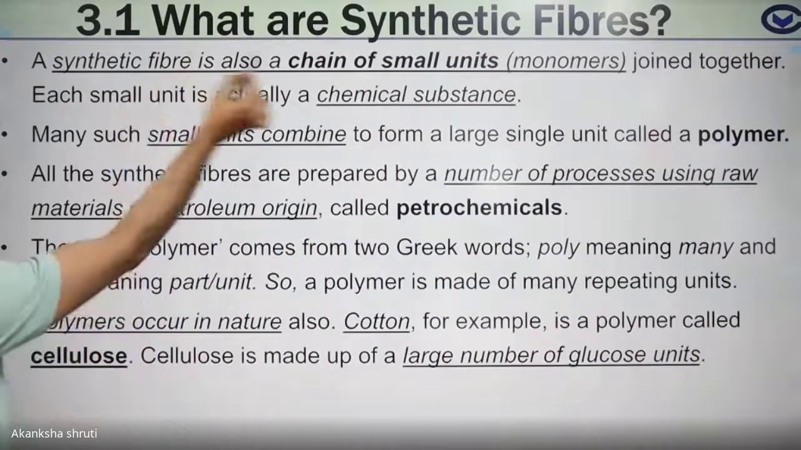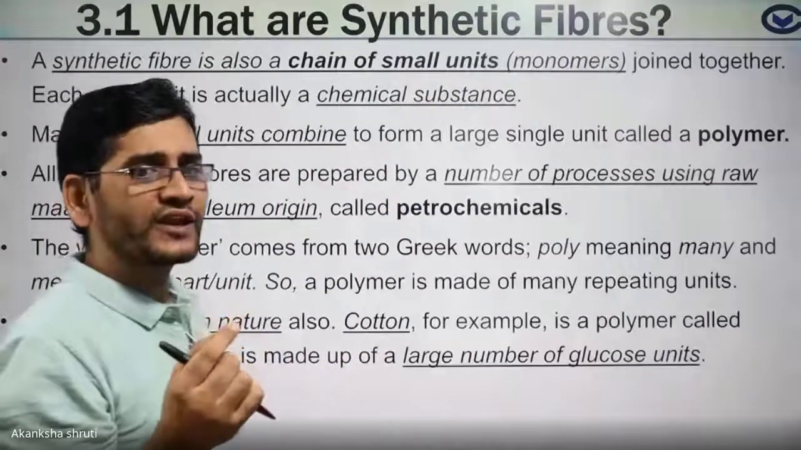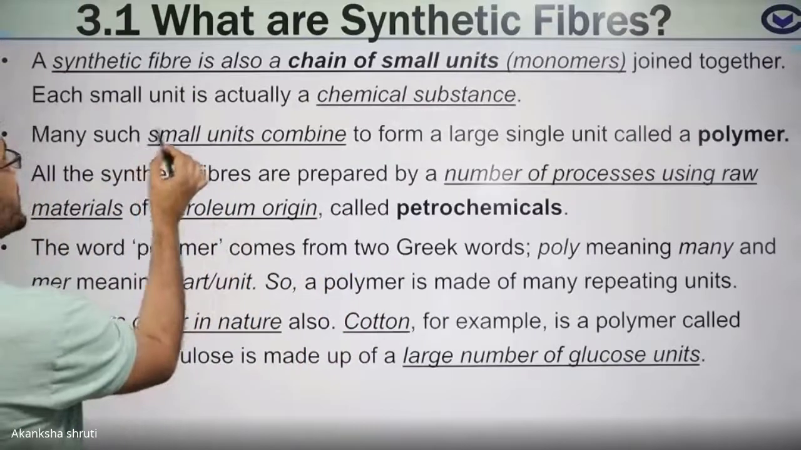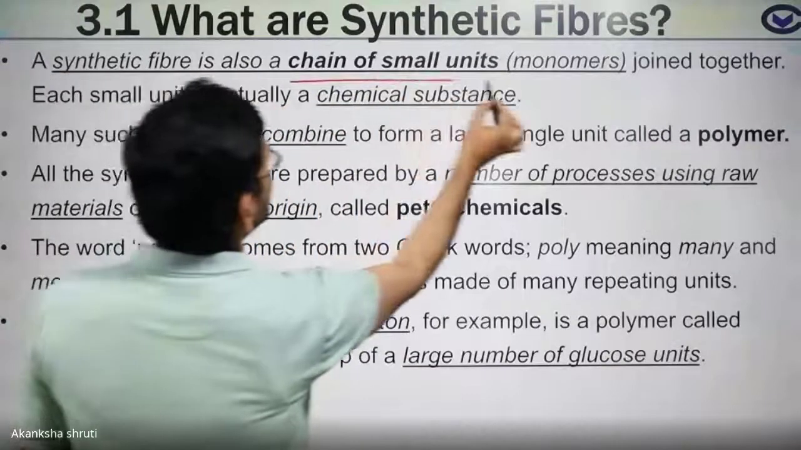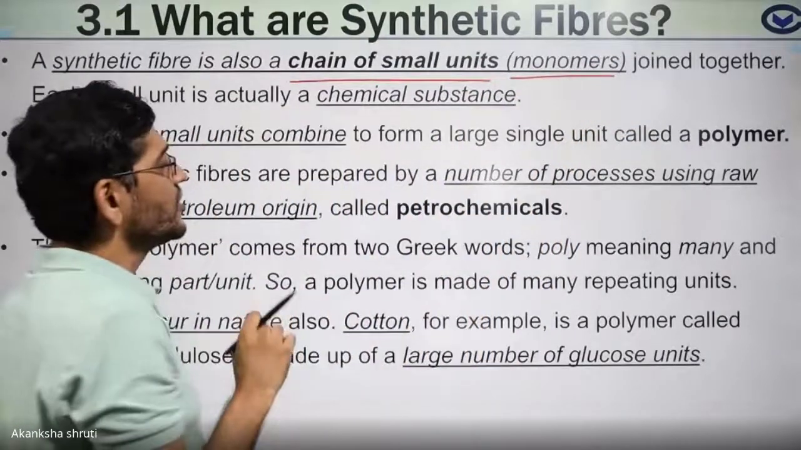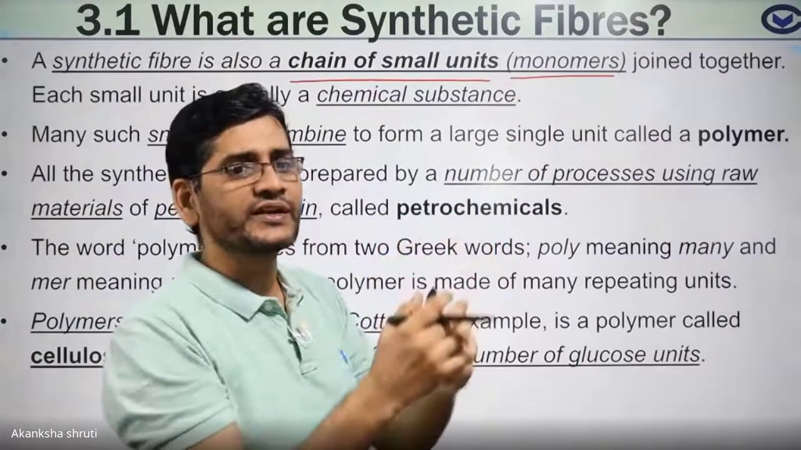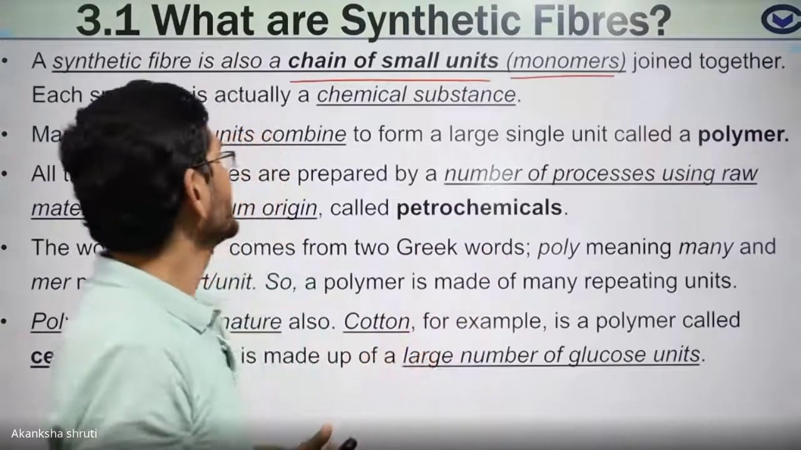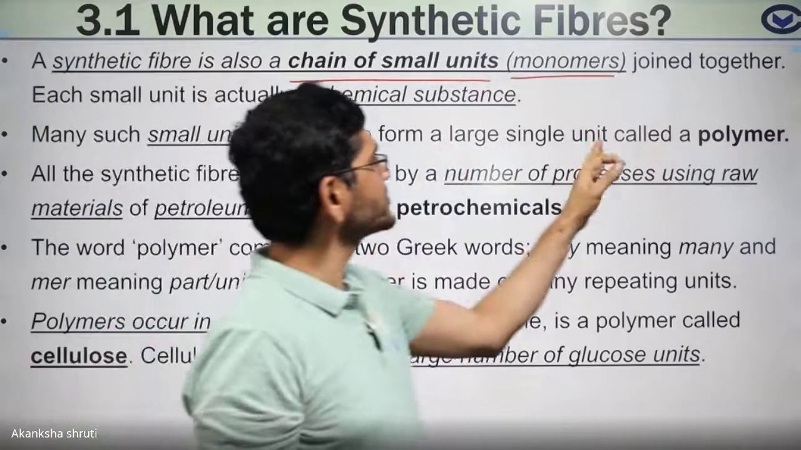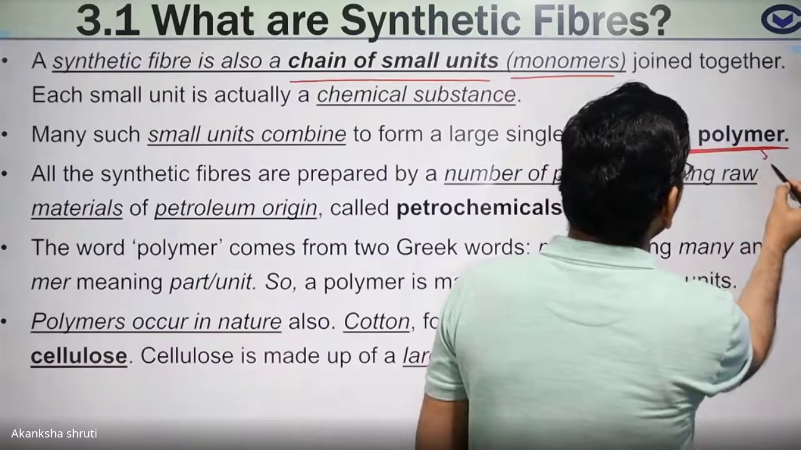Students, any synthetic fiber always consists of a combination of a large number of smaller units. That is important. So this is a chain of smaller units. These smaller units are called monomers. What is that chemical, how they combine, how they chemically join, you will learn in a higher standard, in class 11. So many such smaller units combine to form a large single unit called a polymer. So this polymer is the fiber.